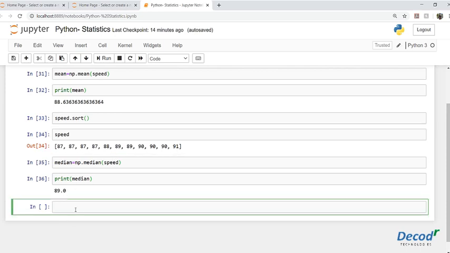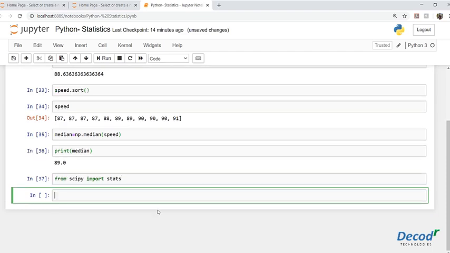Then let's talk about mode. For mode, we need to import another module. We say from scipy, which is another module, import stats. Again, don't worry too much about these modules. We need to import this just to demonstrate. You will see and study them in much more detail in upcoming videos. So let's import this, and we have successfully imported it.